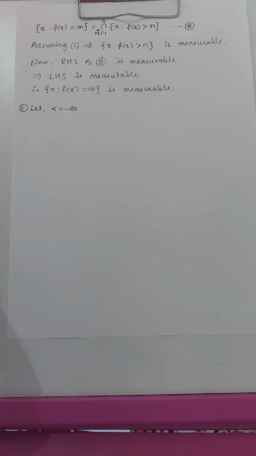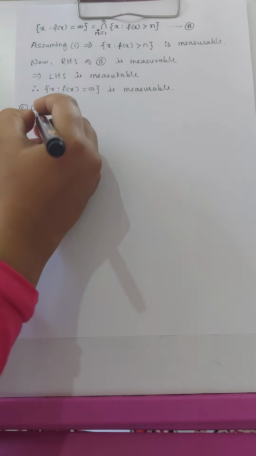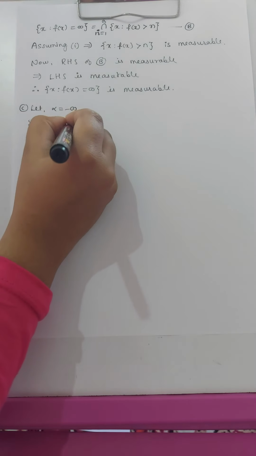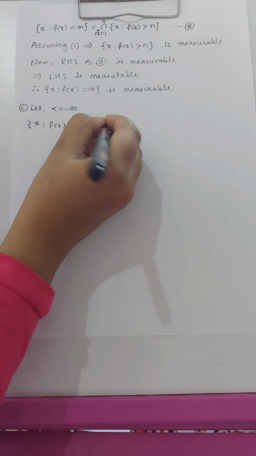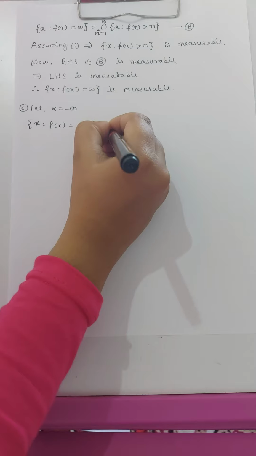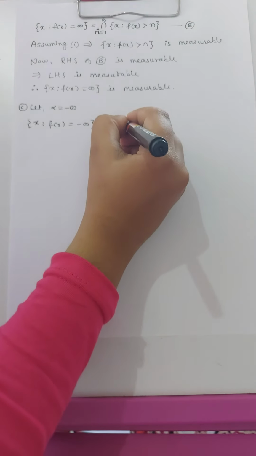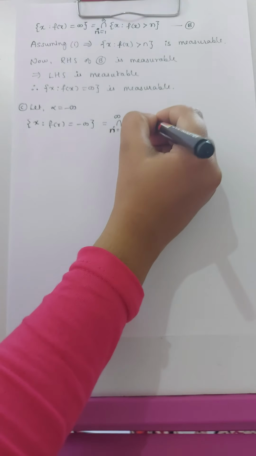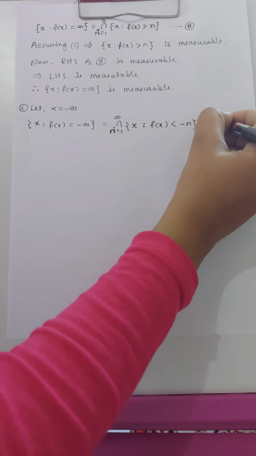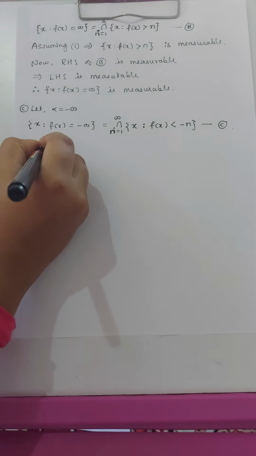Part C. So the set of x such that f of x is equal to minus infinity is equal to the countable intersection from n equals 1 to infinity of the set of x such that f of x is strictly less than minus n. Let it be C. Now assuming the third statement